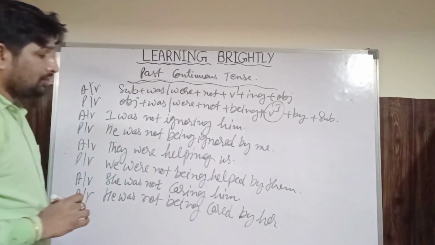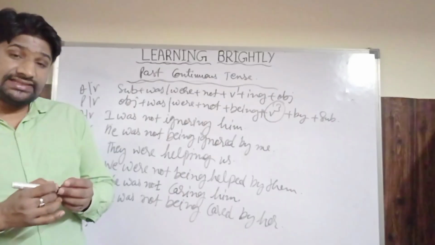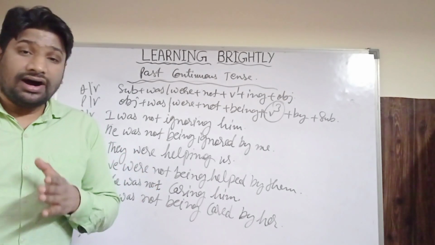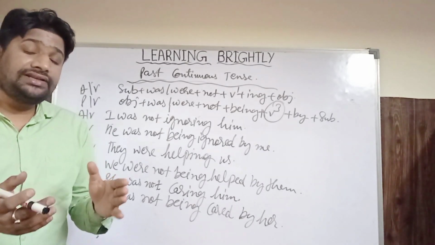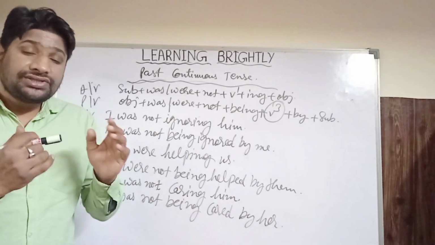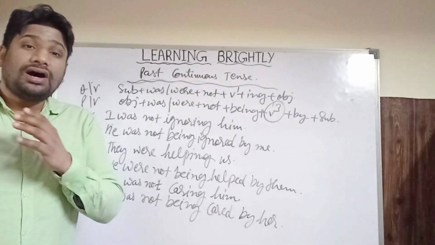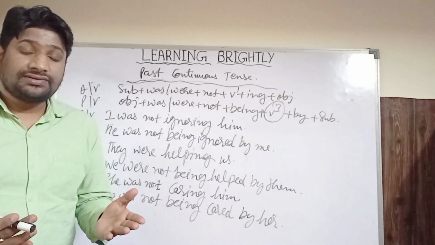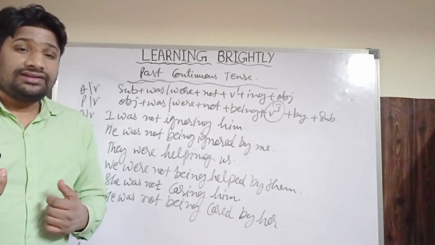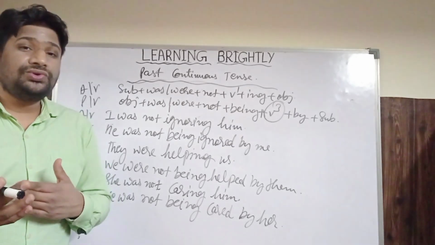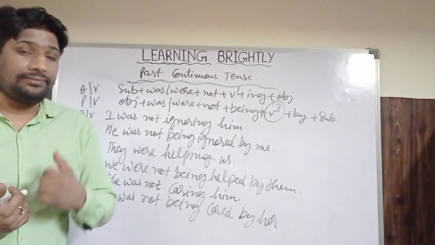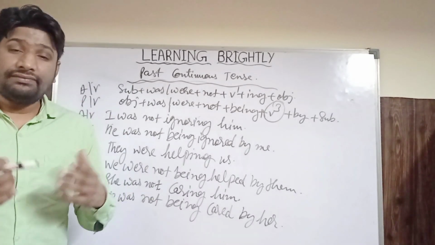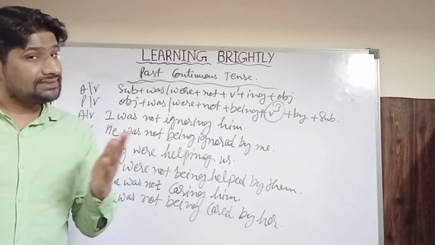So like this, you can make a number of sentences. Like, he was not narrating a story. A story was not being narrated by him. She was not singing a song. A song was not being sung by her. I was not talking to you. You were not being talked to by me. Sir was not explaining us. We were not being explained by Sir.